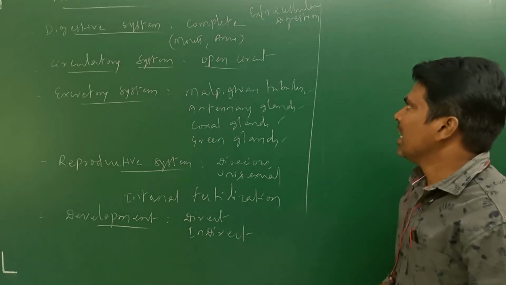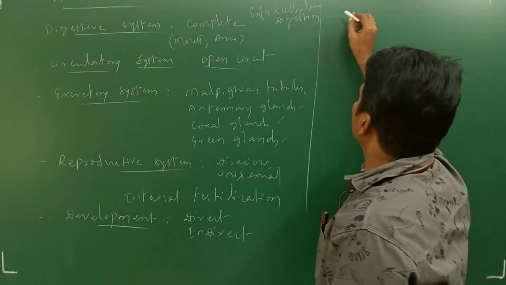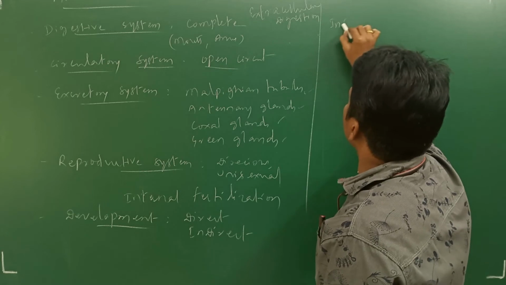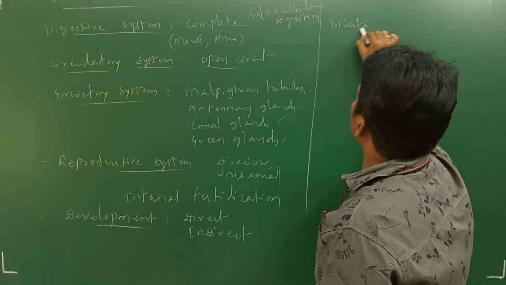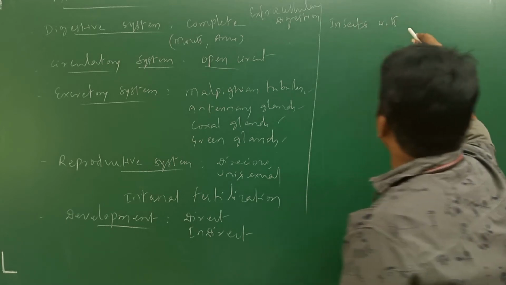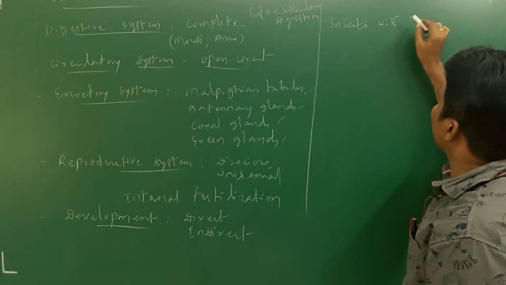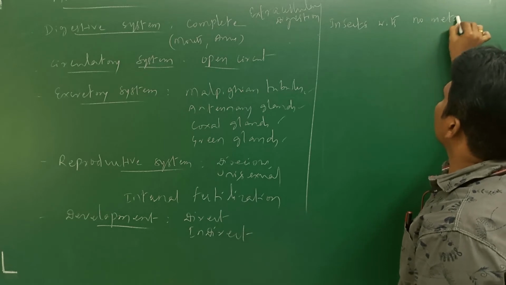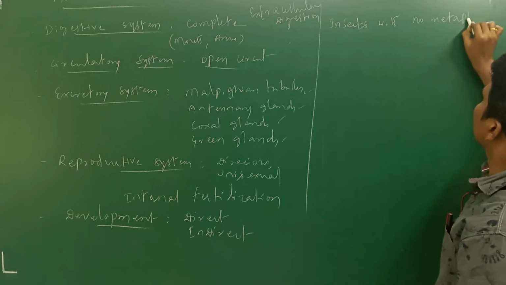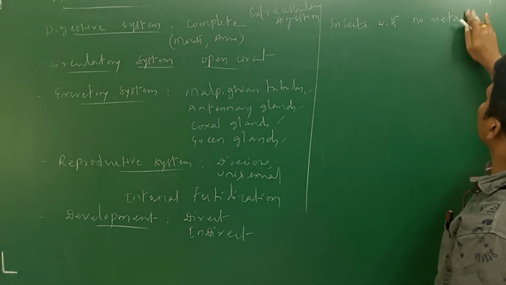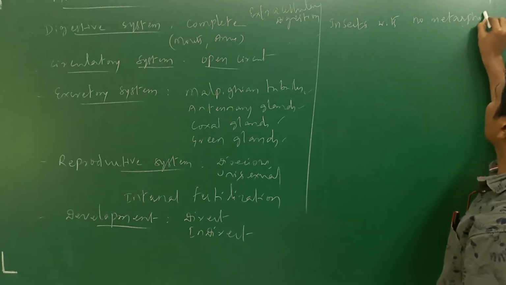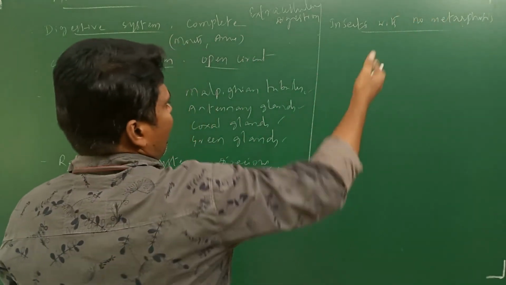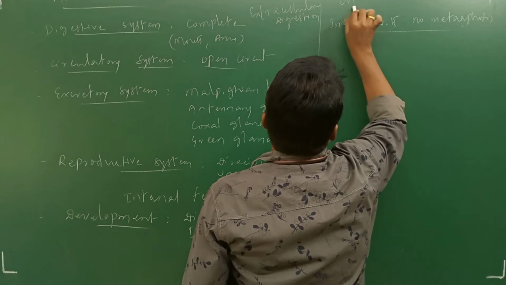Insect groups are categorized like this. The first one is insects with no metamorphosis.